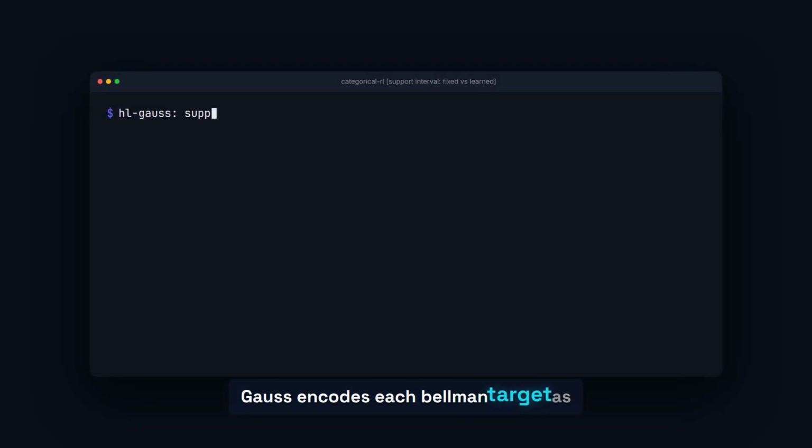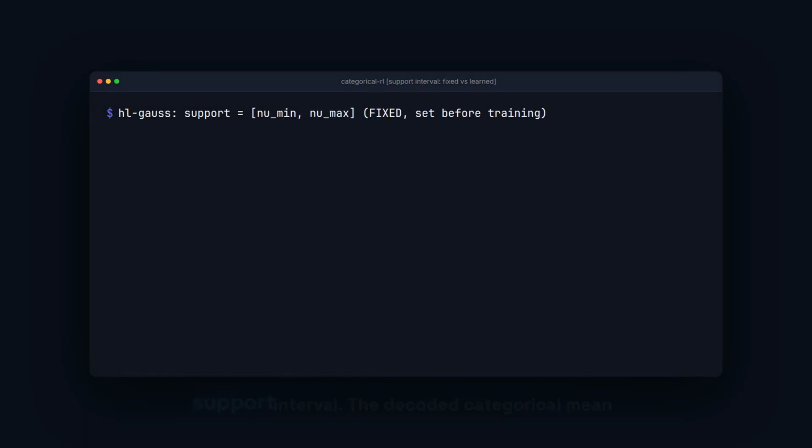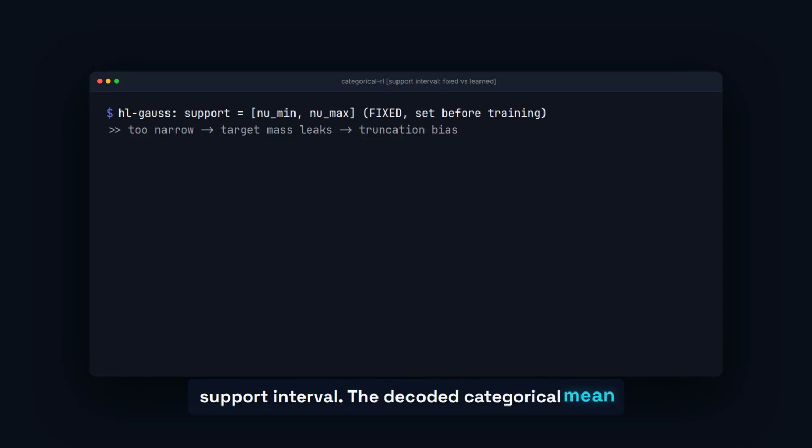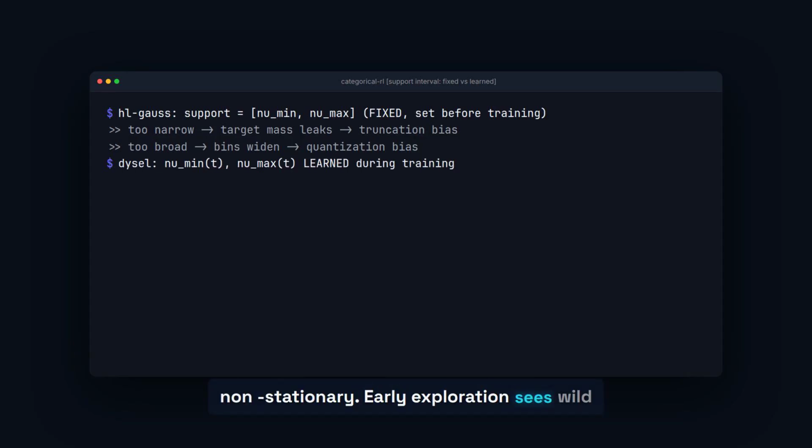HL-Gauss encodes each Bellman target as a Gaussian smoothed categorical distribution over k fixed bins, spanning a predefined support interval. The decoded categorical mean estimates the Q-value. But the support must be set before training, and the true return range is non-stationary. Early exploration sees wild returns, a converged policy sees narrow returns.